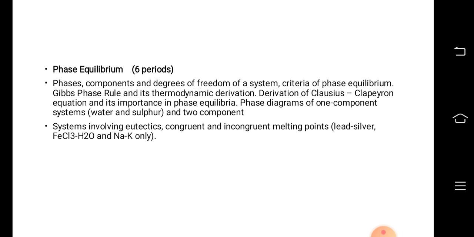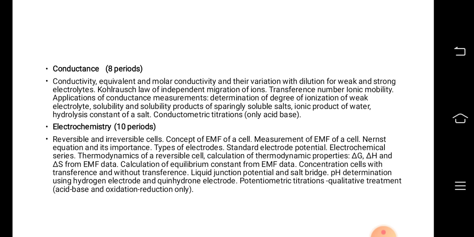We have to know phase diagrams of one component system and two component system, namely water and sulfur. Systems involving eutectic, congruent and incongruent melting points like lead silver system, ferric chloride water system and sodium potassium system. Only these three systems are taken. We go to the next chapter, conductance, which is worth 8 periods.